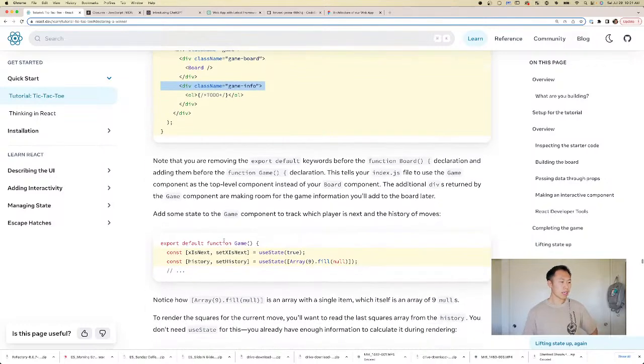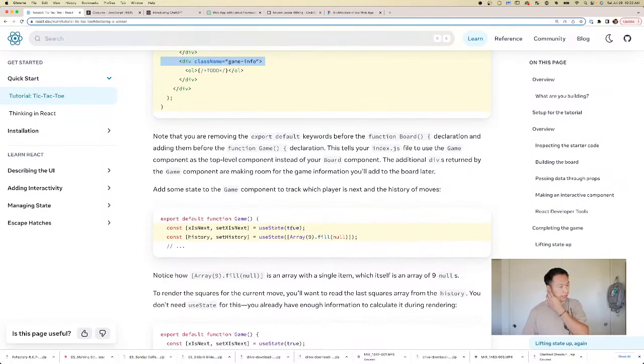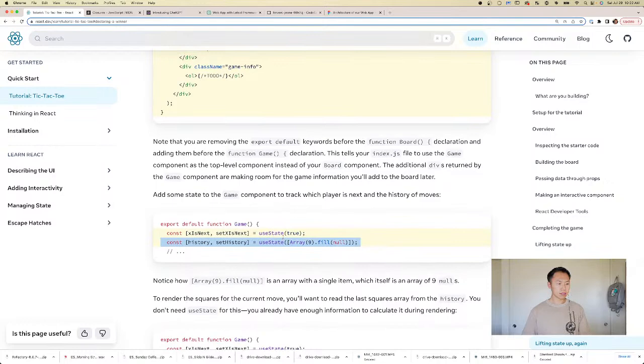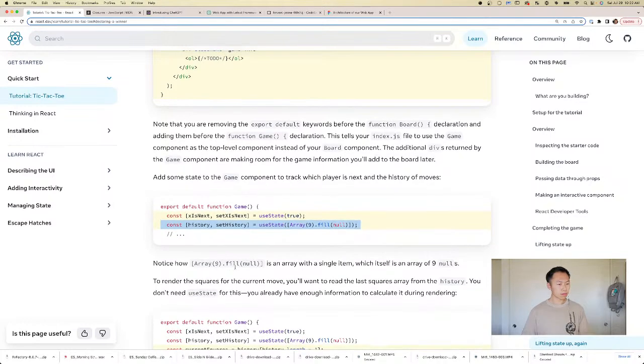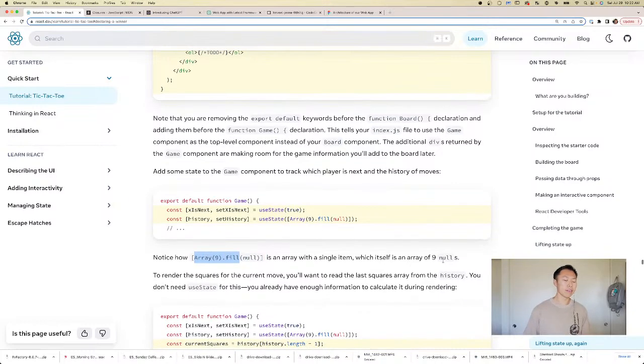Add some state to the game component to track which player is next and the history of moves. So is next, that's what we had before, and then the history. Notice how the array of array 9 fill null is an array with a single item, which itself is an array of 9 nulls.